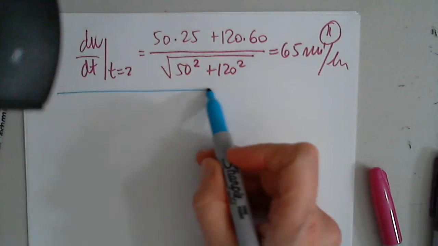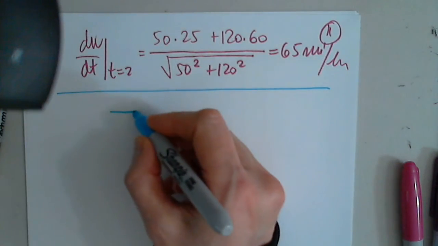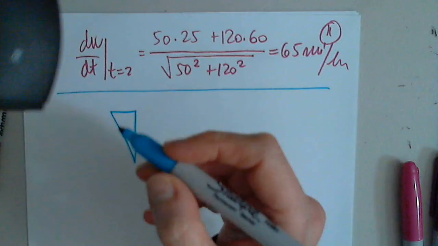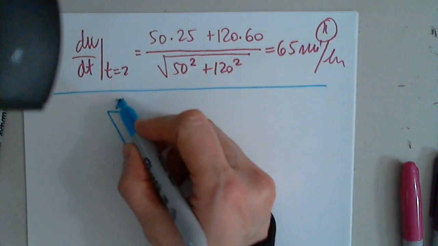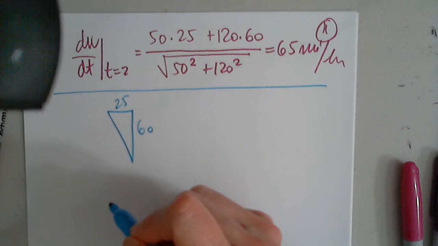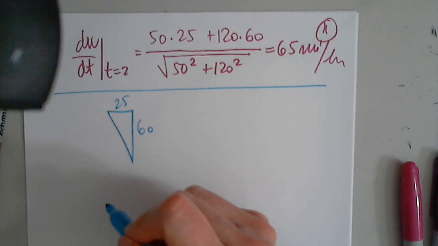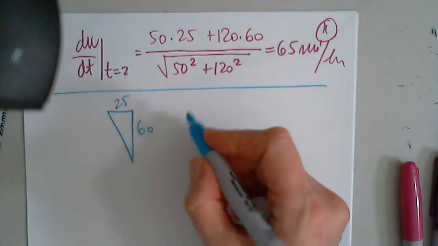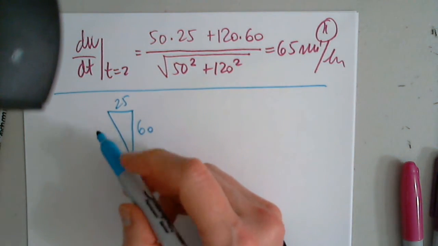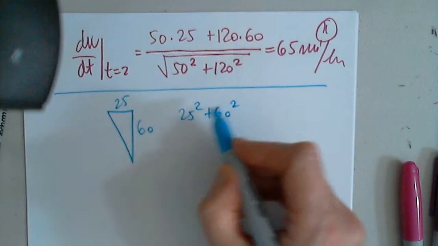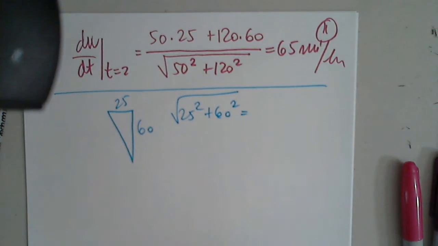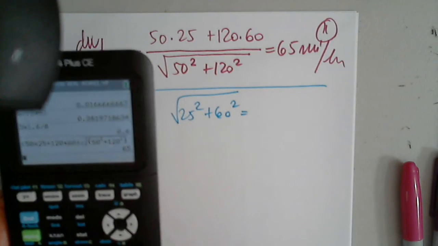Well, because we knew 25 and 60, right? And then we could just do a squared plus b squared equals c squared. So we could solve for that missing side. So 25 squared plus 60 squared, square root it. And that equals 65. For the rate of change. Yeah, for the rate of change, of course.